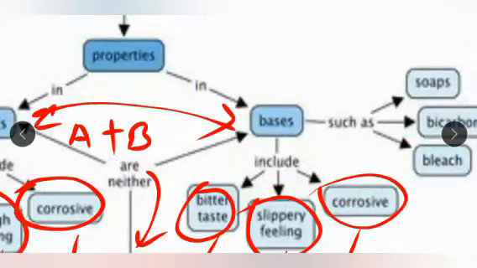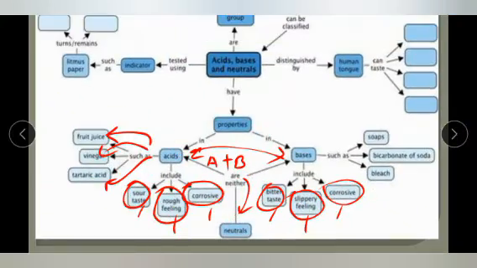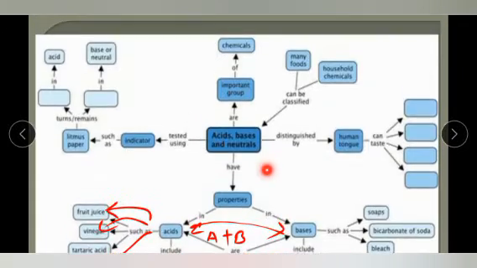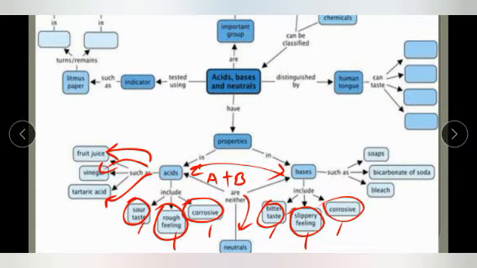So neutral salt we have also discussed. There are basically some common salts. These common salts we have studied, like table salt, baking soda, washing soda, bleaching powder, and plaster of Paris, gypsum. These are some of the common salts that we have studied already, and we studied their properties, preparation, chemical formula, chemical name, and uses also. Hope you understood all these topics. Otherwise you can watch the video of some common salts also.